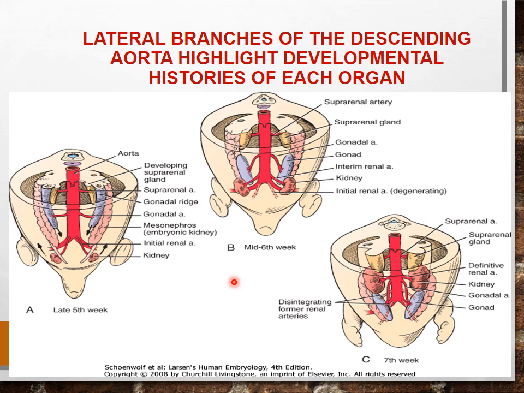So when they are supplying the somites, in the head and neck region they become the vertebral artery on each side, and in the thorax these give rise to the intercostal arteries. In the abdomen, the intersegmental arteries become the lumbar arteries, and they make the common iliac arteries.